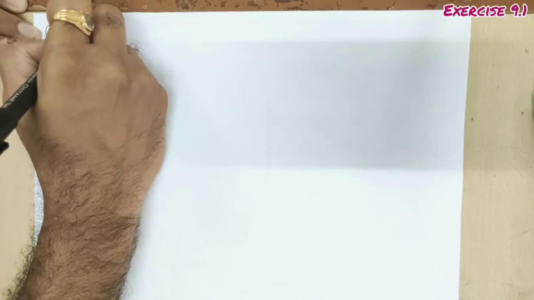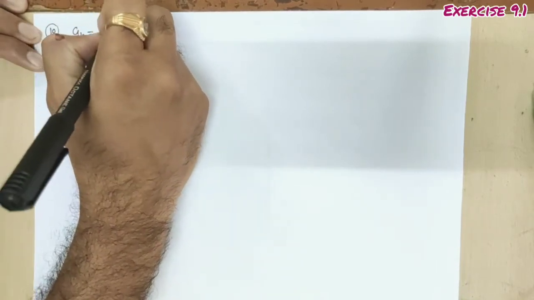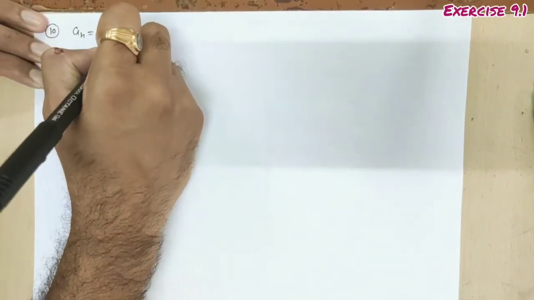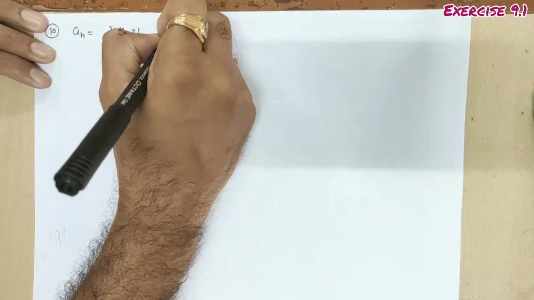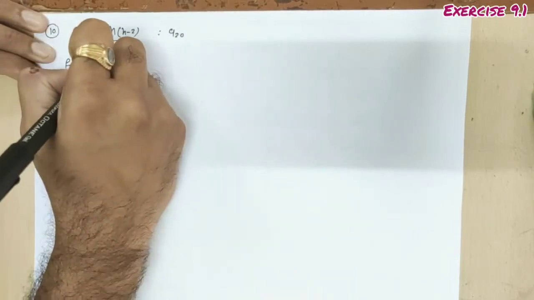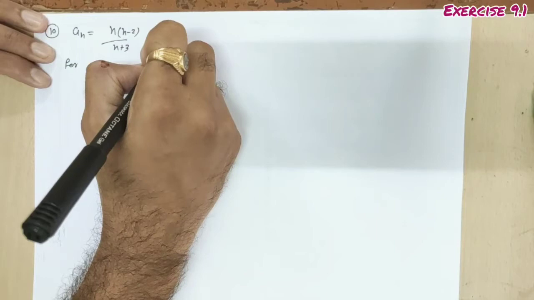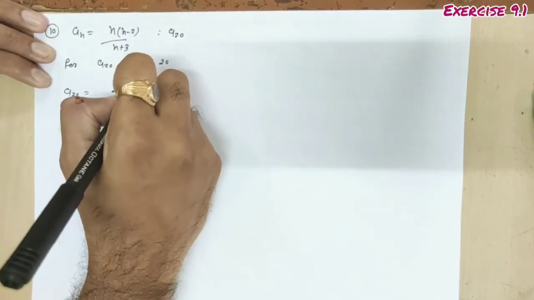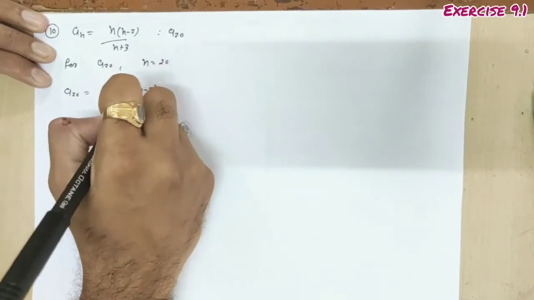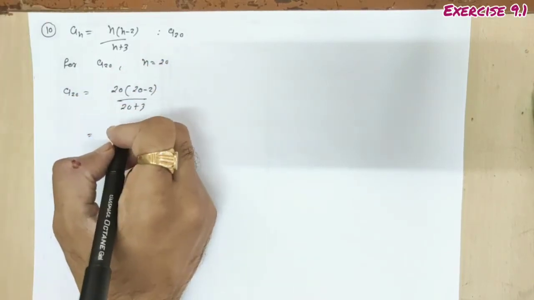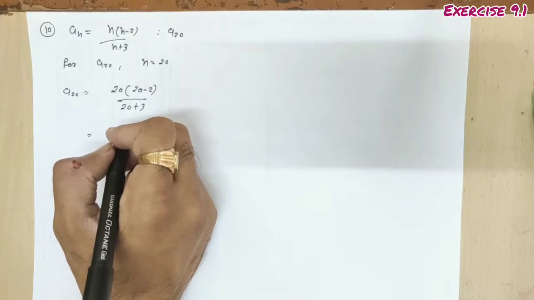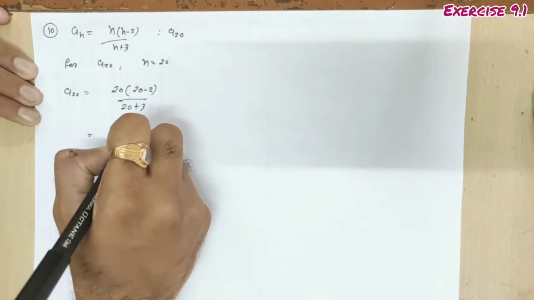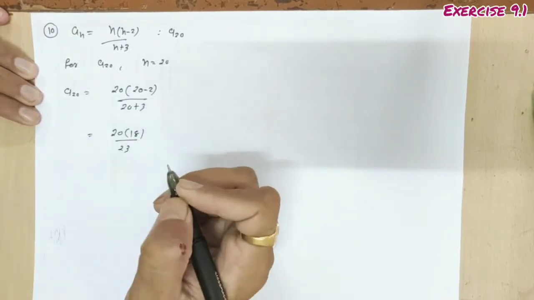The nth term is a_n = (n minus 2) upon (n plus 3). Here we have to find a_20. So for a_20 we have to put n equal to 20. So a_20 will be (20 minus 2) upon (20 plus 3). So it will be 20 into 18 upon 23.